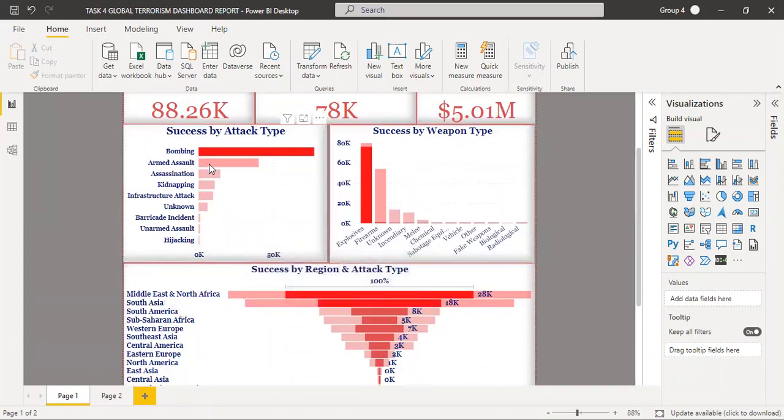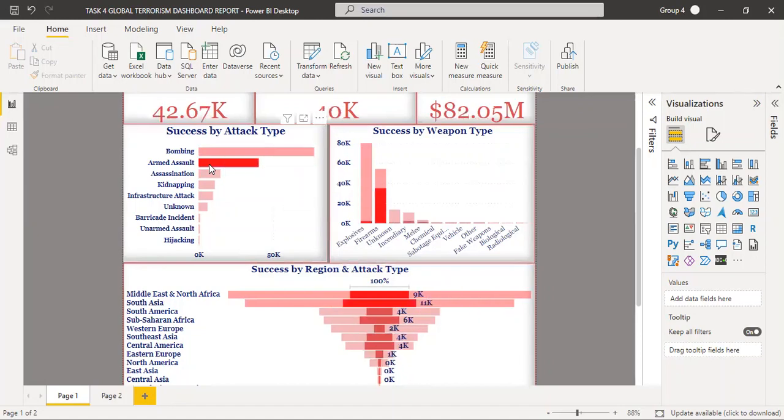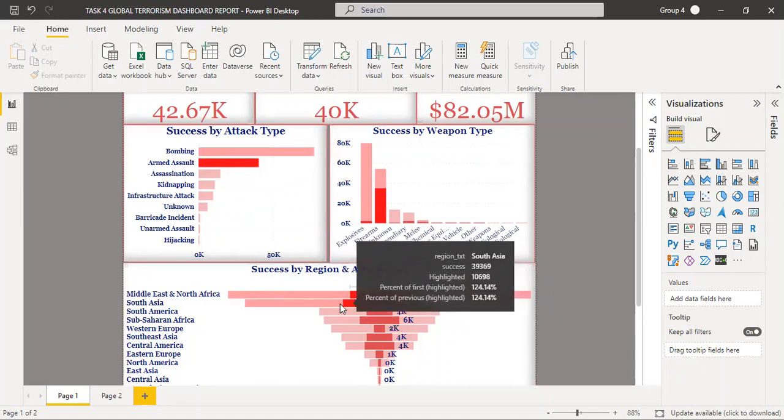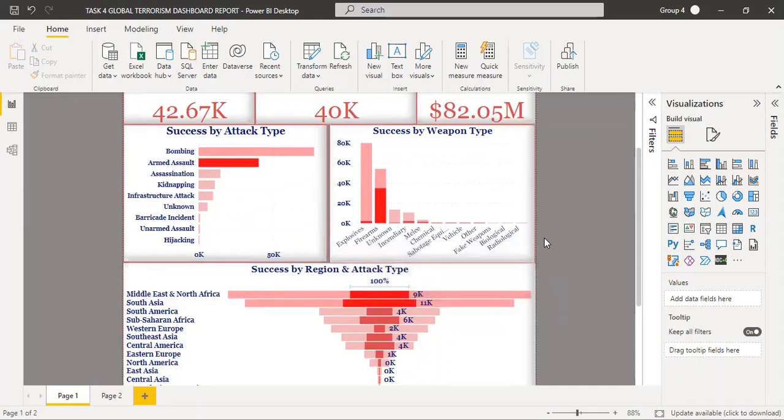So I'm going to click on armed assaults. It's more in the South Asia region with firearms as the top weapon. If you check here, we can see that firearms are the top weapons.